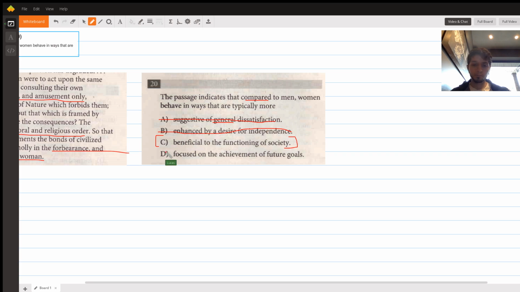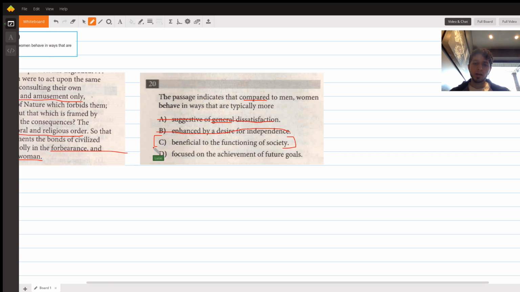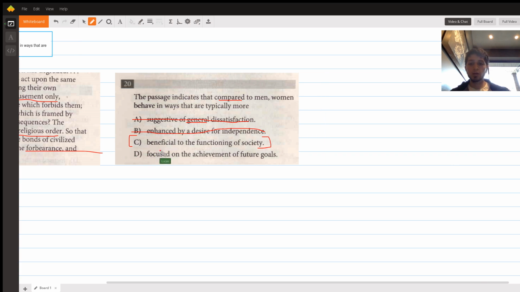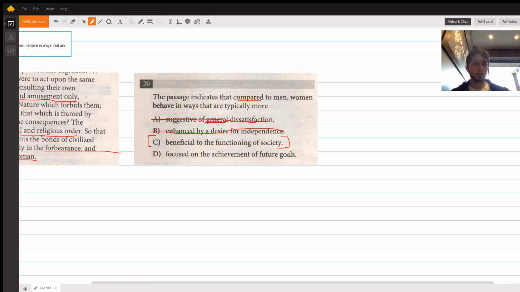Let's keep it. D says that as compared to men, women behave in ways that are more focused on the achievement of future goals. Again, maybe it's true, but it's not mentioned at all in the passage. The comparison is not made, and our text doesn't talk about it. So we can eliminate that one, which is going to leave C as our correct answer.